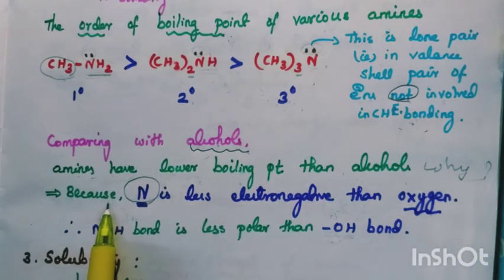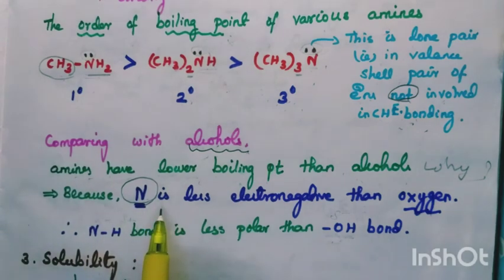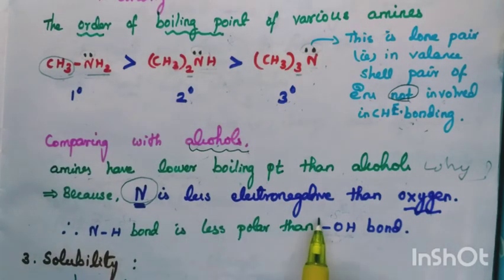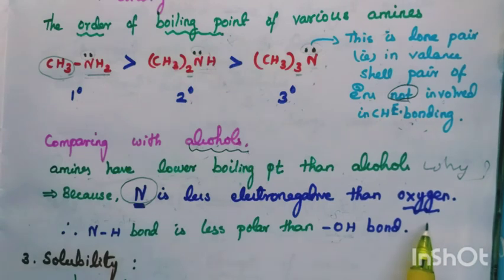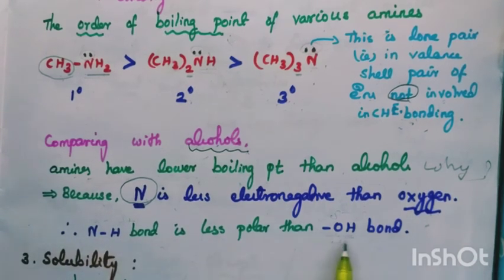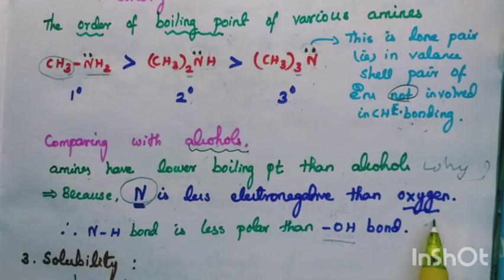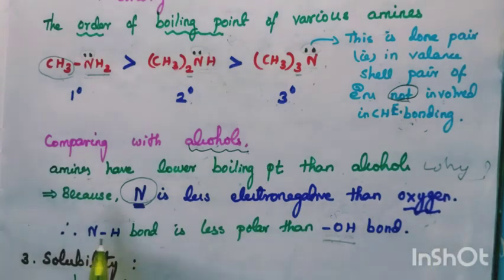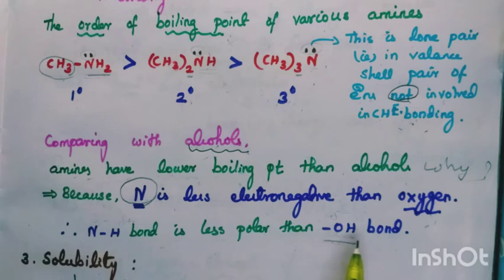Answer: because nitrogen is less electronegative than oxygen. Therefore, the NH bond is less polar than the OH bond, that is, alcohol, O bond H.